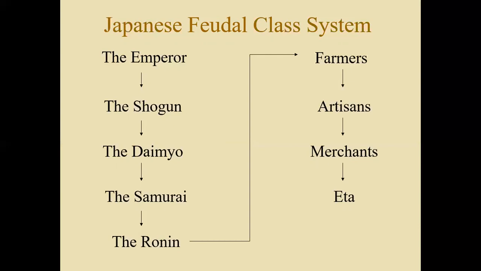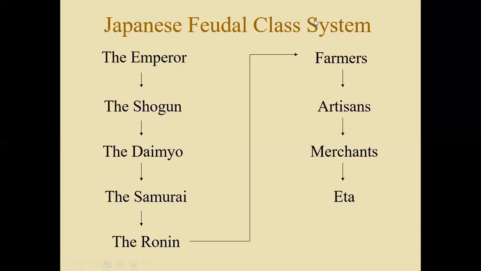There was no cultural diffusion at this time in the 1100s between Europe and Japan. So they came up with feudalism completely on their own, independently. Then we see at the bottom of the samurai now, we see the Ronin. The Ronin were masterless samurai. They did not have a daimyo that they followed. So the Ronin very much were trying to do as much as they could in trying to prove their worth so that a daimyo would retain them or hire them as a samurai.